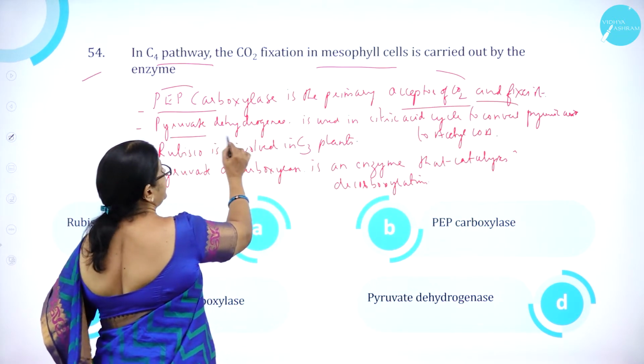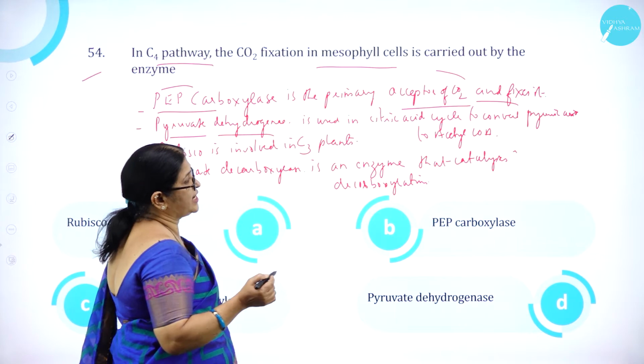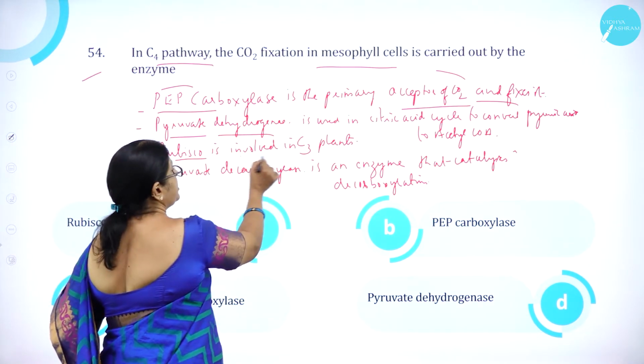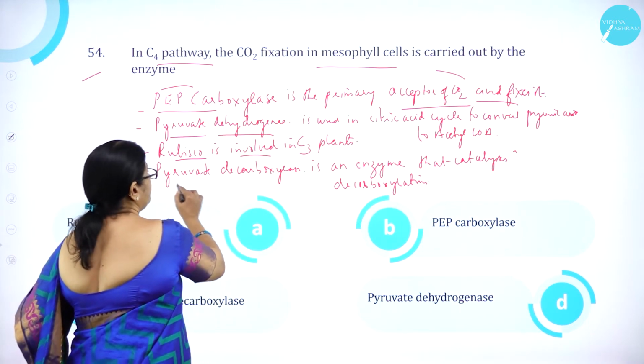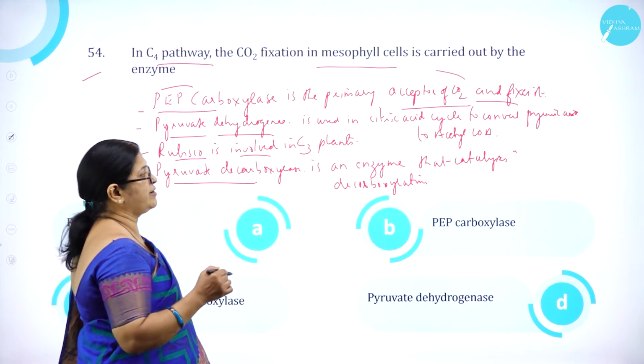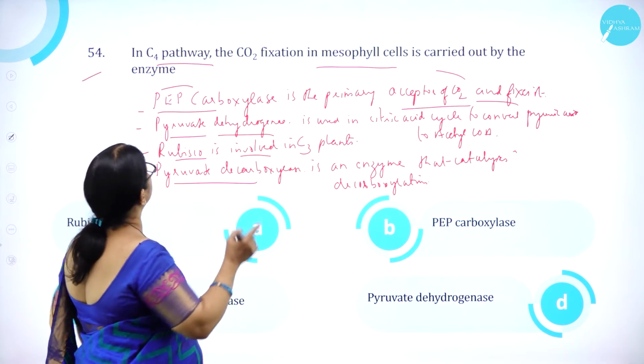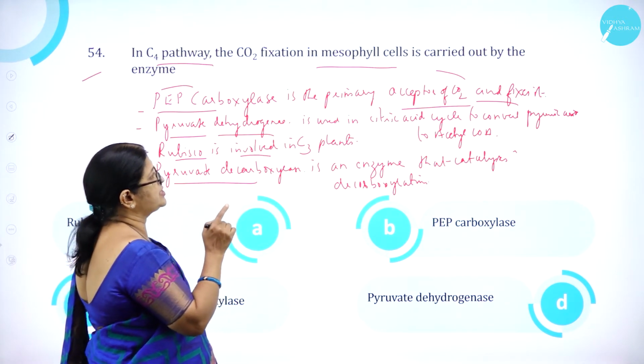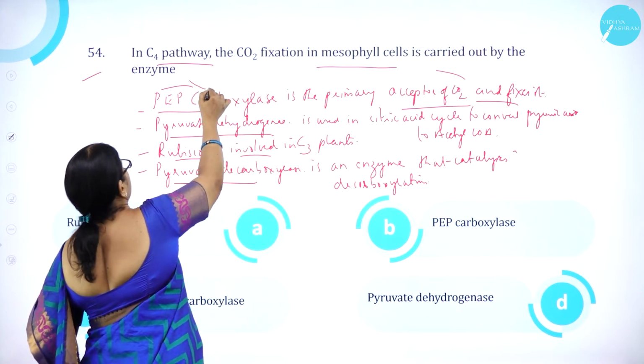Whereas pyruvate dehydrogenase is used in citric acid cycle to convert pyruvic acid into acetyl-CoA. Rubisco is involved in C3 plants. Pyruvate decarboxylase is an enzyme that catalyzes decarboxylation. So, in C4 pathway, the carbon dioxide fixation in mesophyll cells is carried out by PEP carboxylase.